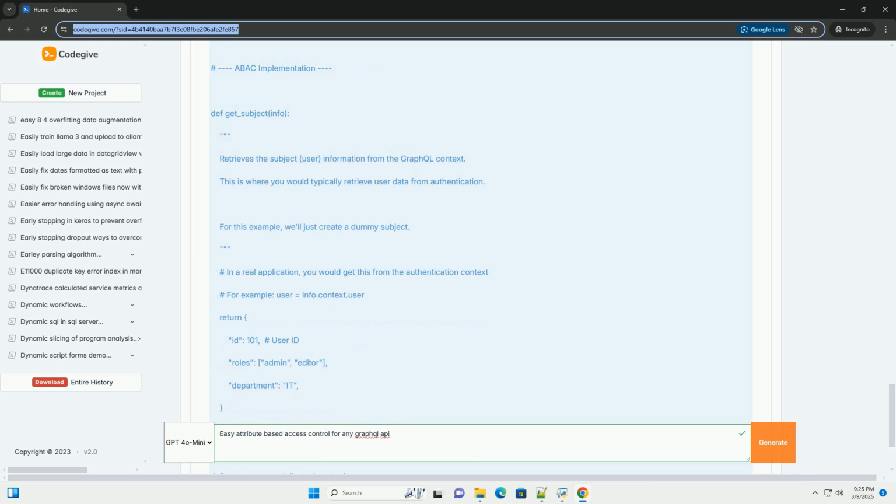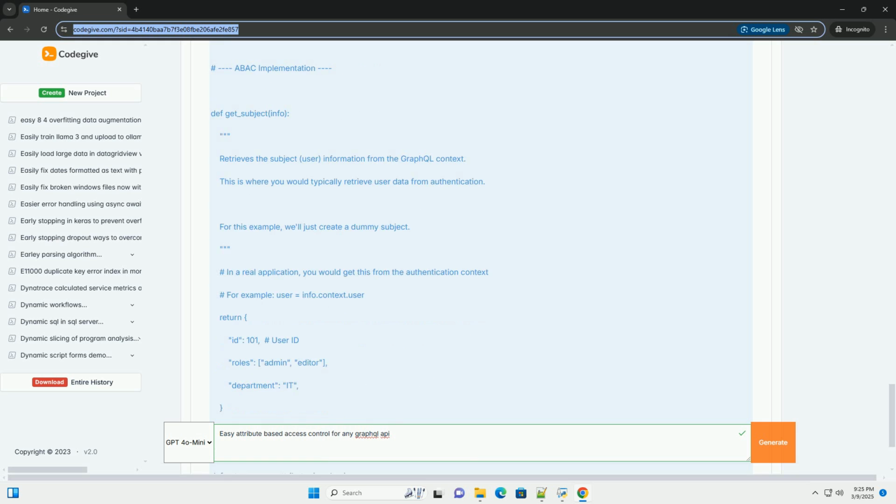Install OPA: follow the instructions on the OPA website to install and run OPA. 2. Define a policy in Rego, OPA's policy language. Create a file named policy.rego with the following content, for example. 3. Load the policy into OPA: use the OPA CLI to load the policy.